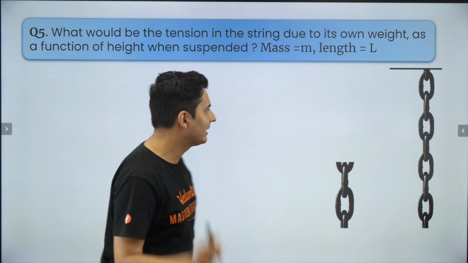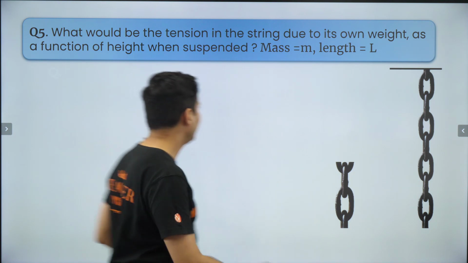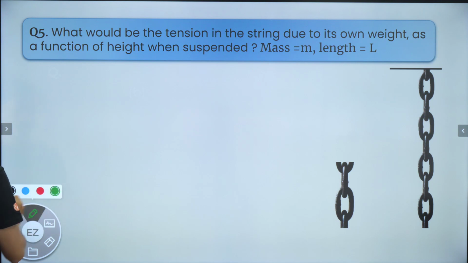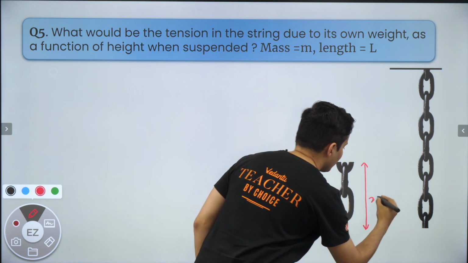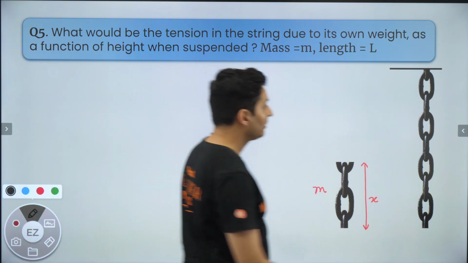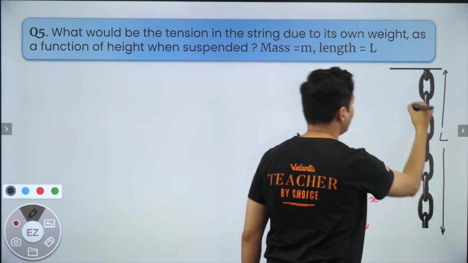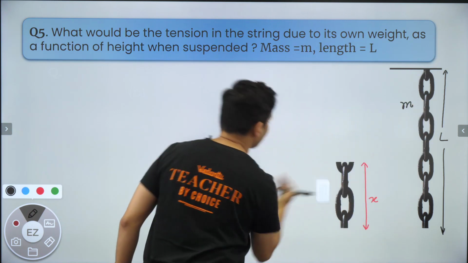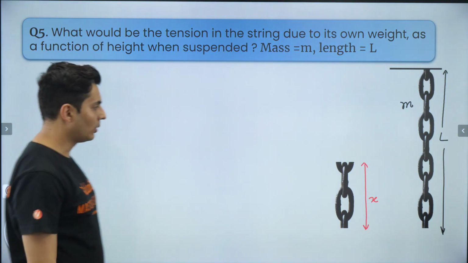If you understand this, let's choose a small part of the chain or the string or the rope, and let's start assuming things. First, let's assume that the part of the string which has been chosen is x. The mass is small m, but the actual length of the string is L, and the entire mass is capital M, or I think it is given as small m. Okay, so then what would this mass be? Let's figure it out. I'll need it for solving problems.